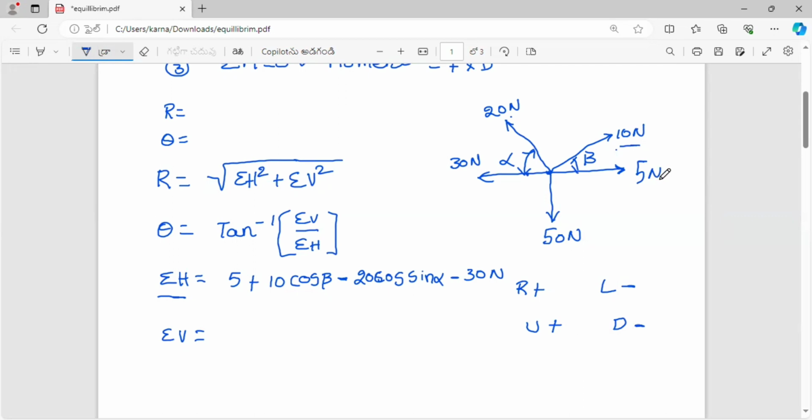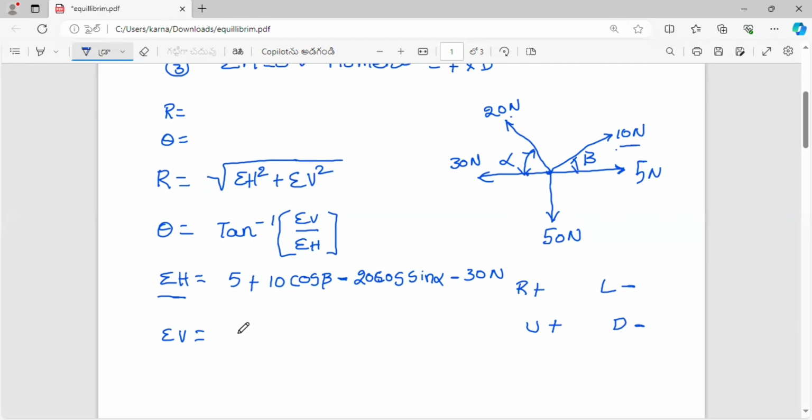Starting from the first force, 5 newtons is clearly a horizontal force, but since you are calculating the algebraic sum of the vertical components, you can neglect that term.